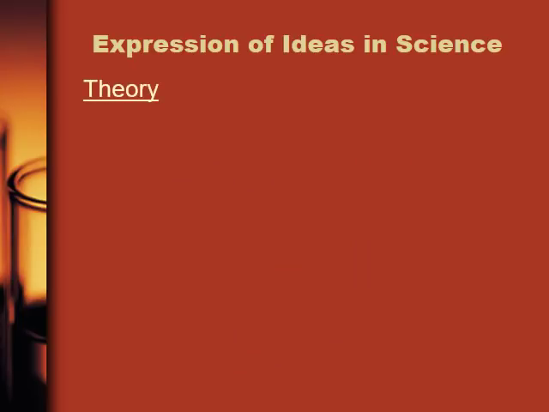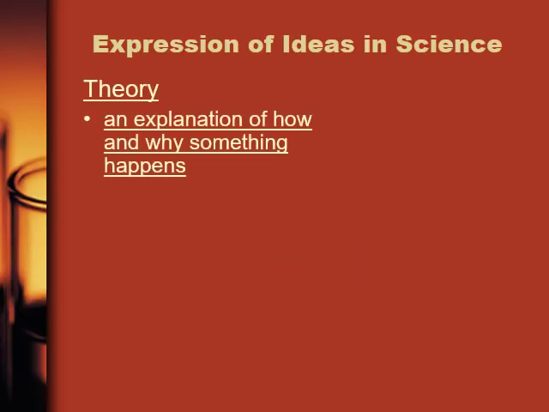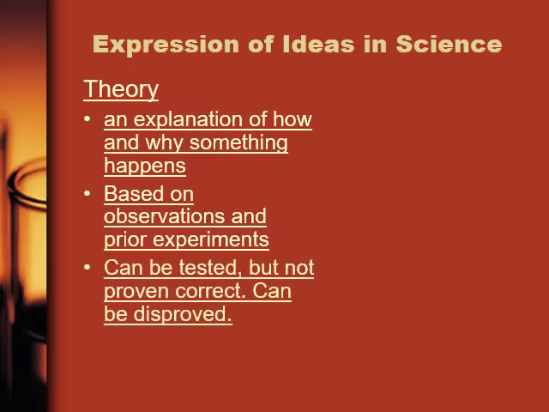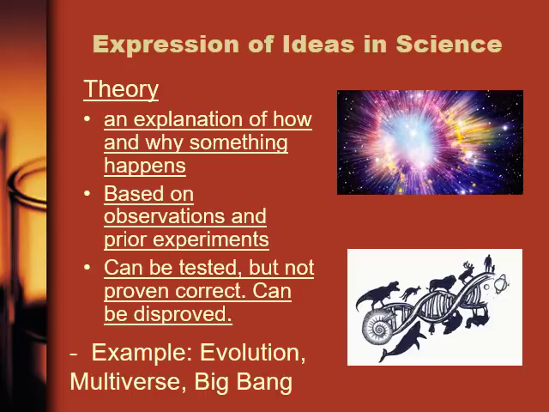The next one we're going to talk about today is a theory. A theory is an explanation of how and why something happens. These can be based on observations and even prior experiments if they exist. Now, theories can be tested, but they cannot be proven. However, if there's enough evidence to refute it, theories can be disproved over time. Some common examples of theories include the theory of evolution.